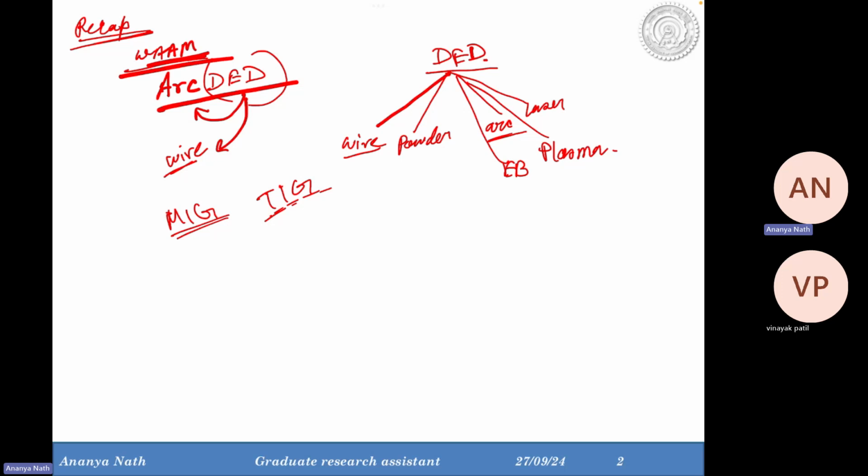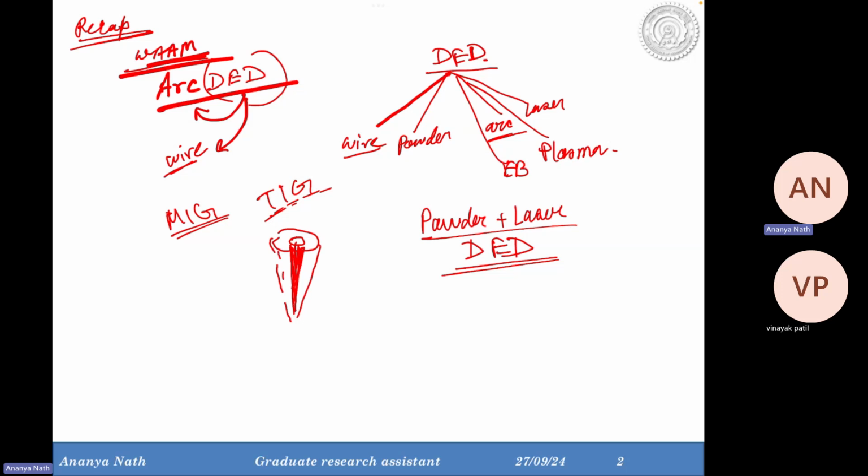And then we started discussing powder DED, where you use laser as an energy source. So now we have the combination of powder plus laser in DED. DED means directed energy deposition, so the raw material will be directly interacted with the energy source or heat source. Generally by DED we mean that the laser will come from the central slot of the nozzle and the powder will come from the circumferential slot of the nozzle.